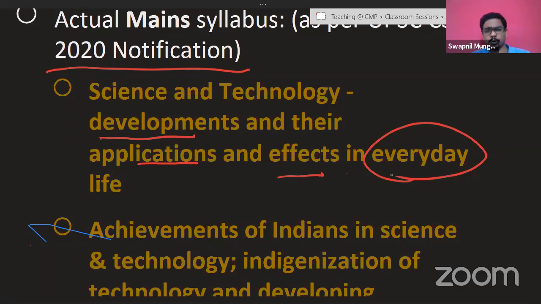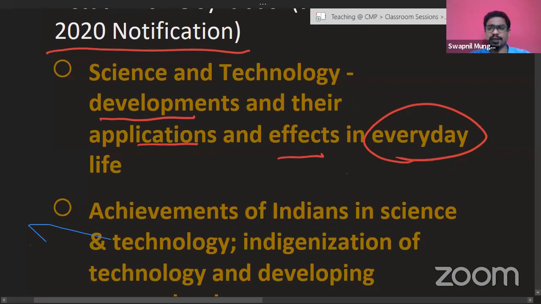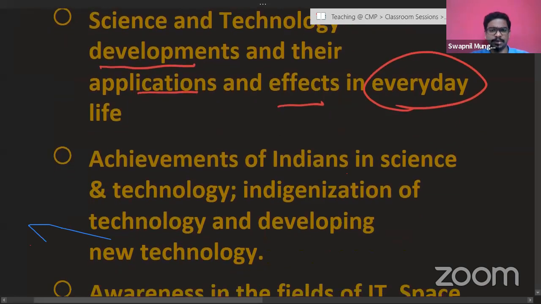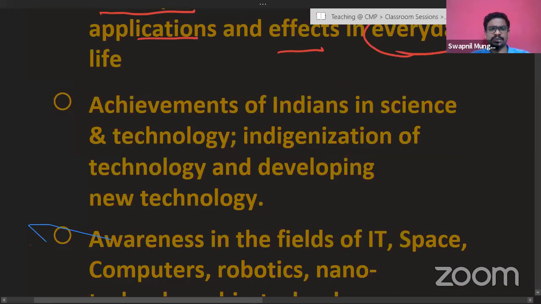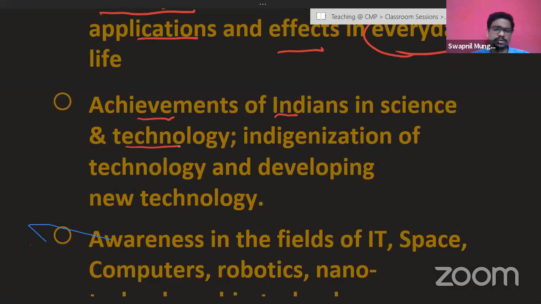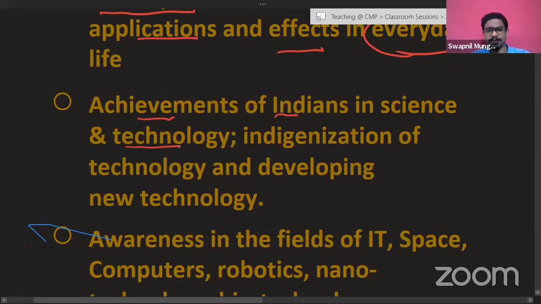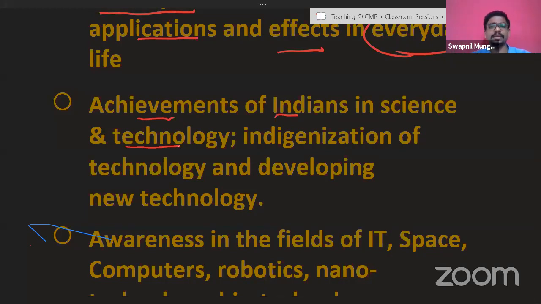And with respect to Corona, again, various scientific progresses have been taking place in recent times. So you have to keep a very keen eye on all those developments as well. So everyday life science is the major theme in the mains syllabus. The second point of the mains syllabus is achievements of Indians in science and technology. And why I'm showing you this syllabus specifically is because there is a kind of misconception amongst aspirants that most of the time UPSC asks questions from anywhere. It is not the case at all, at least in the mains examination.